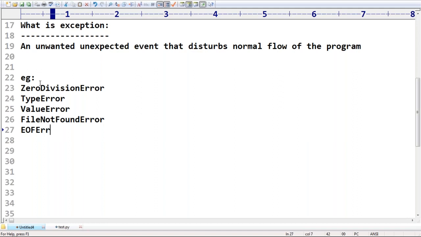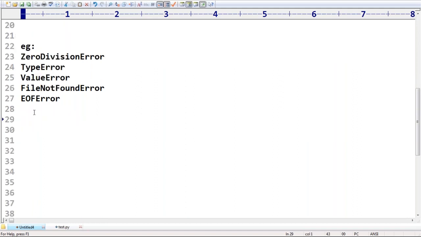Sir, what about the exception hierarchy? I will discuss that. Don't worry about that. Most of the people are always going to compare with the Java specific terminology. No. Here a completely different terminology by default will be there. In Java, throwable, next exception, error, under exception. No. Here all the words are by default considered errors only. Remember that.